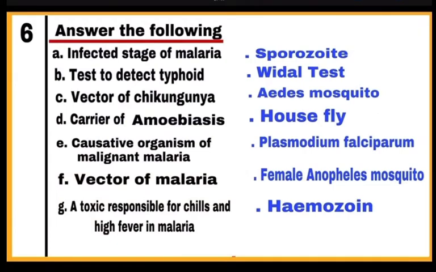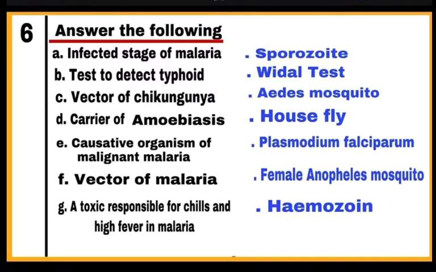Question number 6. Answer the following. These are very short questions and you have to give only one word to these questions. A. Infected stage of malaria. It is sporozoite. B. Test to detect typhoid. It is Widal test. C. Vector of chikungunya. It is Aedes mosquito. D. Carrier of amoebiasis. It is housefly.